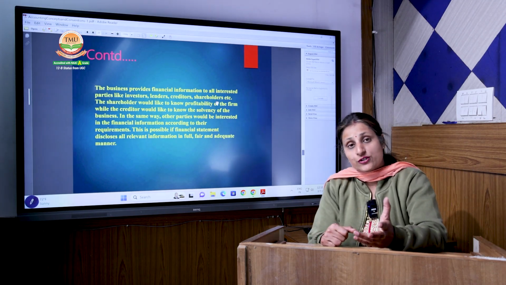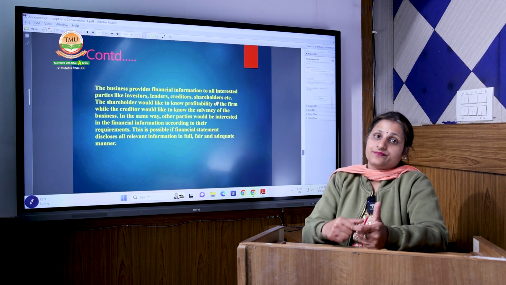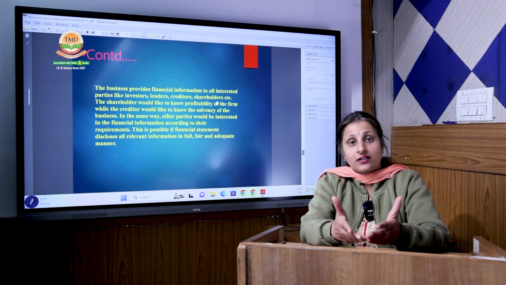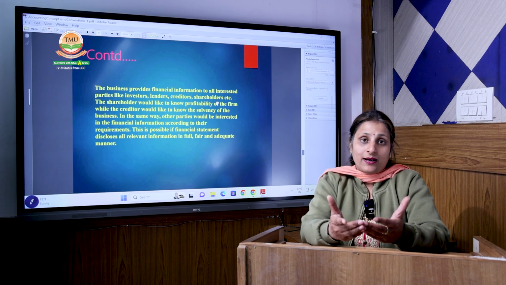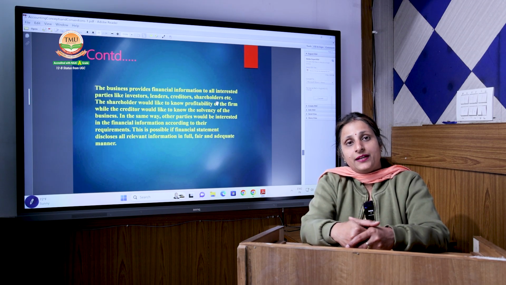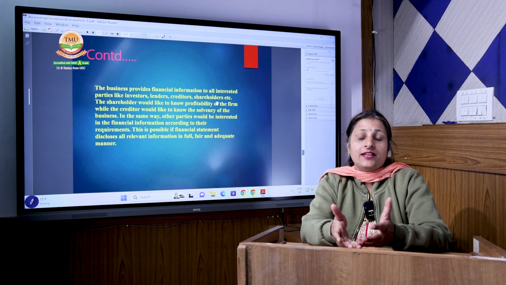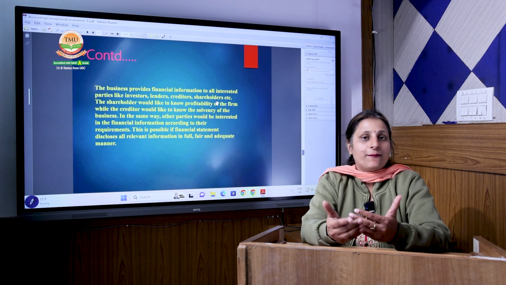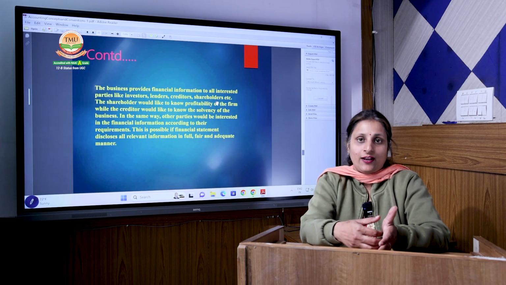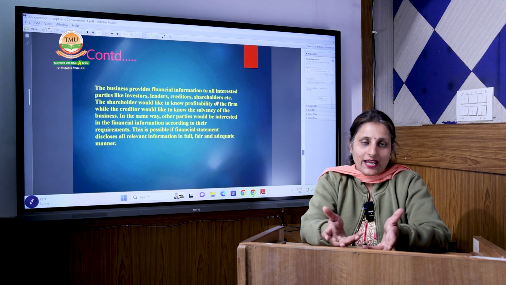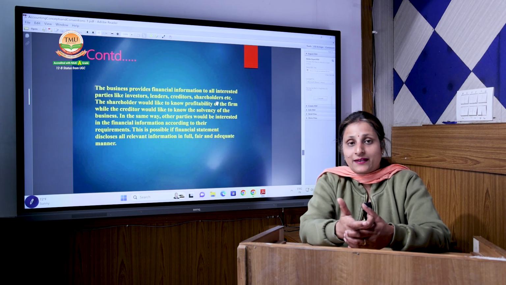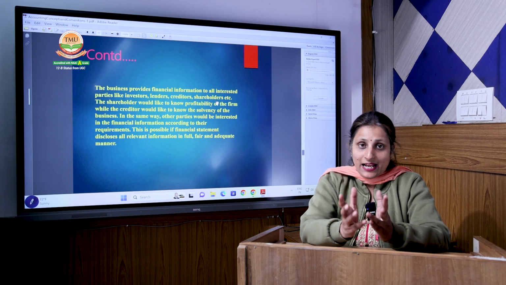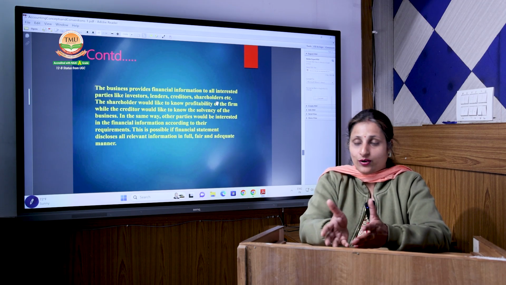Creditors want to know the solvency of the business because they have given a sum of money as debt to the company, and they want to know whether the company will be able to give back their funds. They have given their raw material or supplies without cash payment, so they want their payment as early as possible. They want to know the company's position so that they can be assured they will get their money back.